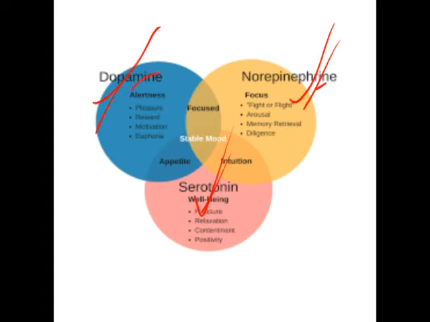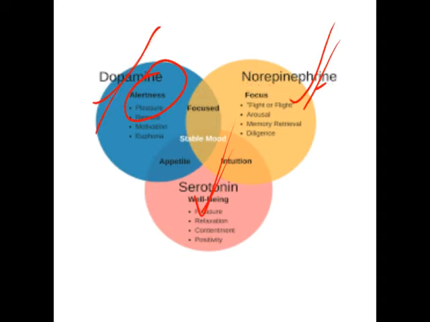Dopamine is responsible for alertness. Our alertness is maintained by the neurotransmitter dopamine. Focus, concentration, it is maintained by norepinephrine.